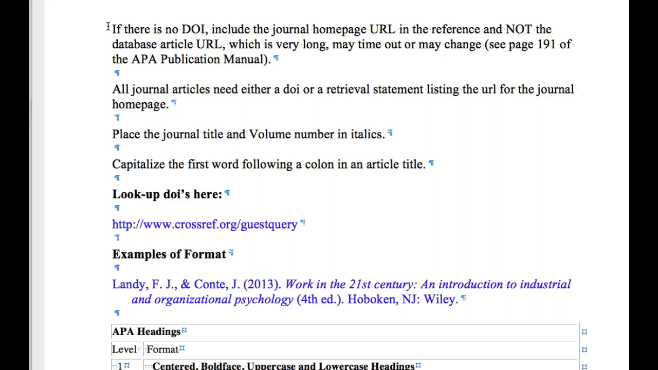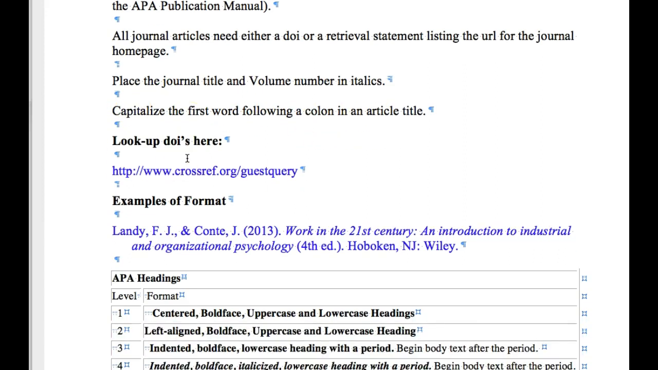All journal articles need either a DOI or a retrieval statement listing the URL for the journal homepage. And you place the journal title and the volume number in italics. And of course, you capitalize the first word following a colon in an article title. Here is a link right here for looking up DOIs. This is a really good link, so I recommend it.